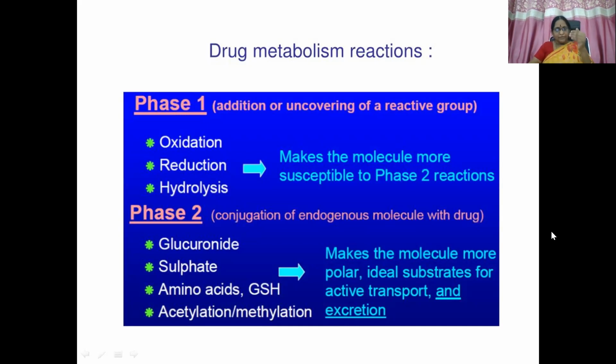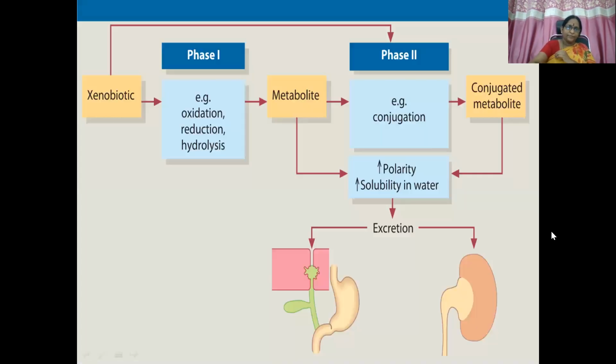If it is an inactive molecule, it may be excreted directly after phase 1 reactions. Phase 2 reactions make the molecule more polar, ideal substrates for active transport and excretion. Some molecules go directly through phase 2 without phase 1 reactions, get transformed to inactive metabolites and are excreted as such. These are the exceptions that we'll see.